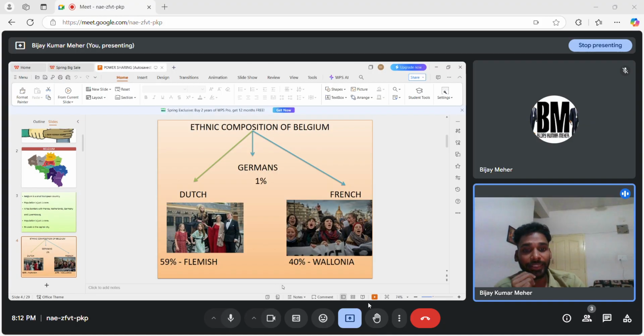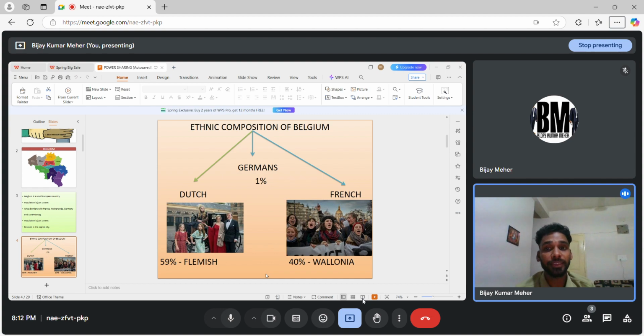Now let's talk about ethnic composition. When I talk about ethnic composition, it means a division based on shared culture. Just think for a moment, I belong to Sambalpur, right? In a school, some people are from Bengal, right? Exactly, we'll discuss the ethnic composition in Belgium. In Belgium, generally three groups of people are staying, in three categories of language they speak: Dutch speaking, French speaking, and German speaking.